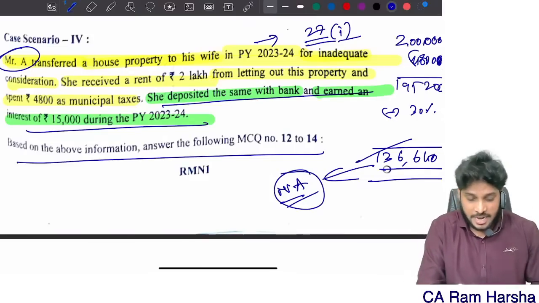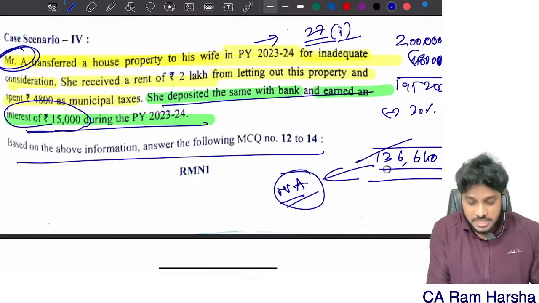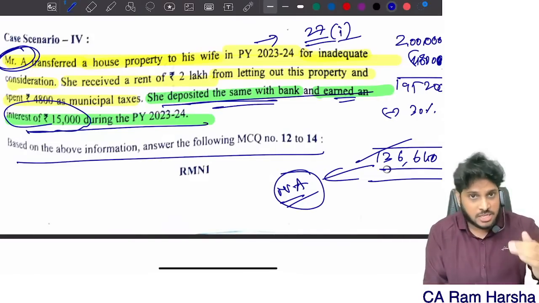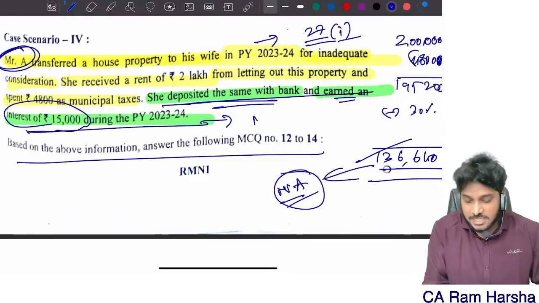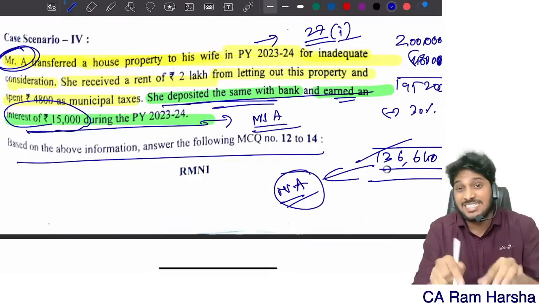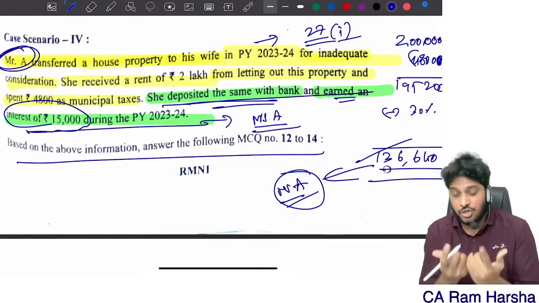1,36,000 is taxable in the hands of Mr. A. 15,000 rupees interest she is getting, right? She deposited with the bank, interest is getting, right? That is taxable in the hands of Mrs. A only, because that's an accretion to the income, accretion on the asset transferred.